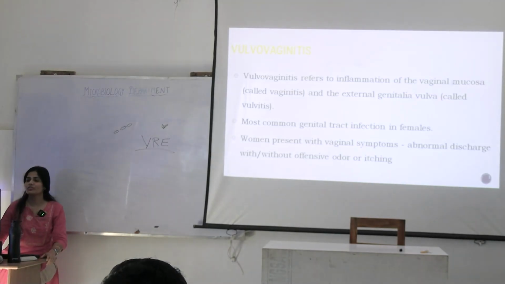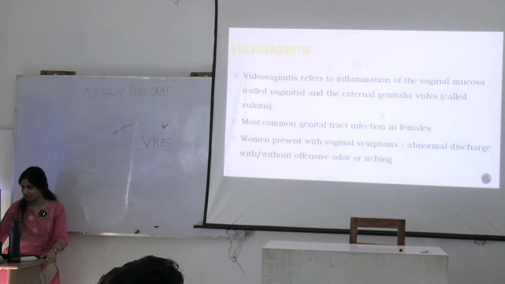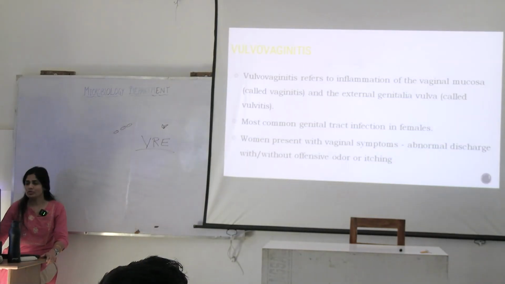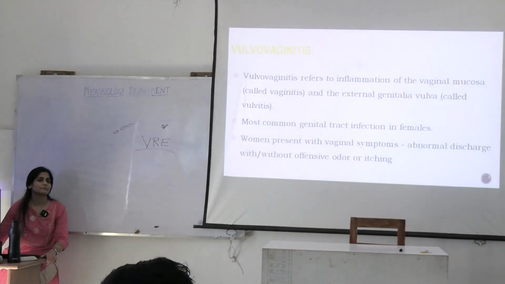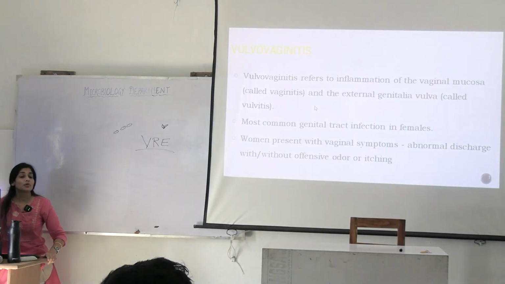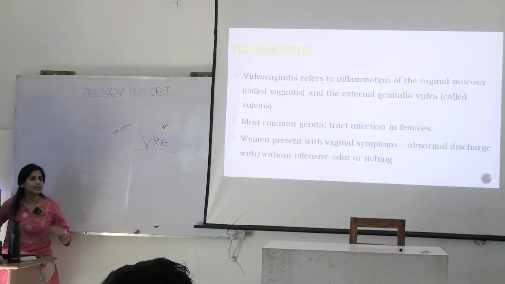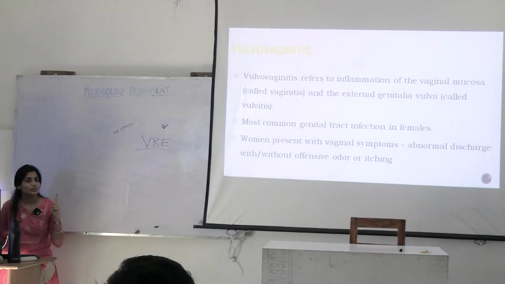It refers to the inflammation of the vaginal mucosa, that is vaginitis, and the external genitalia, the vulva. So it involves both. Okay. So how will this woman present? Second last row. What will be the presenting symptom in case of vulvovaginitis? Abnormal discharge with or without itching and offensive odor. Three things are there. Abnormal discharge will be there, with or without odor, or with or without itching.